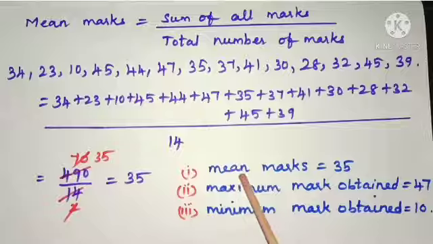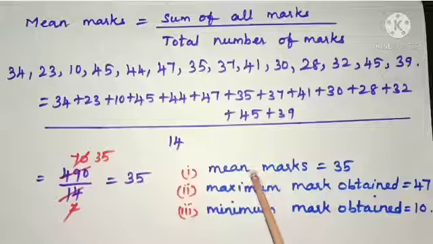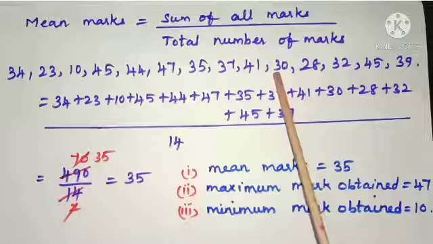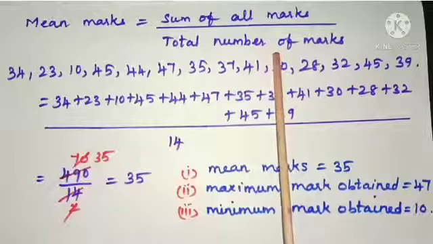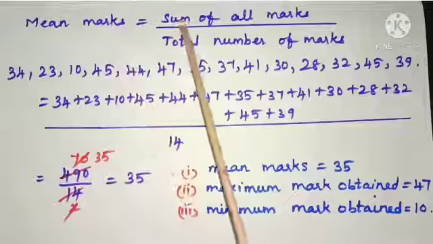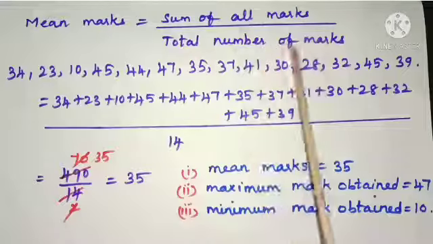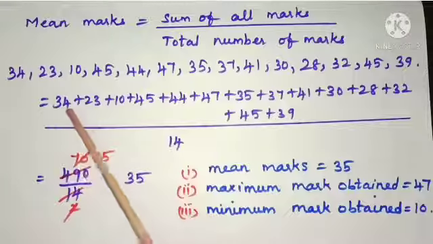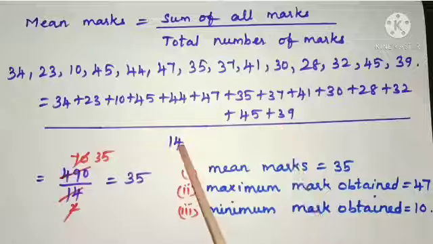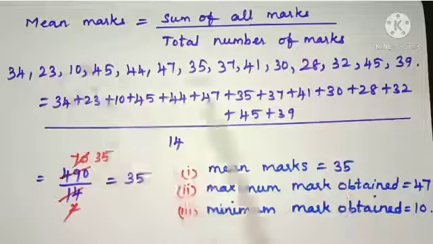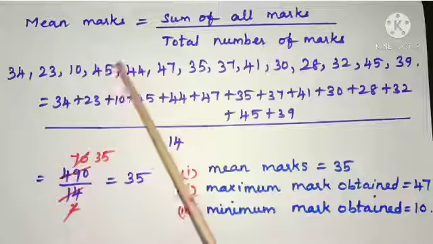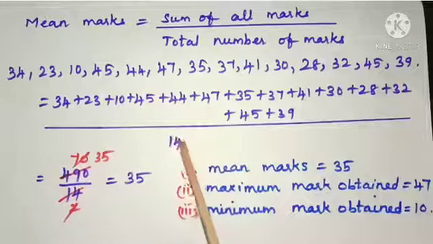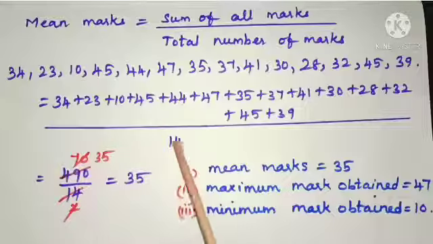obtained. Here we know that mean marks, mean which is arithmetic mean or average, the formula is sum of all the observations divided by total number of observations. Here mean marks is equal to sum of all marks divided by total number of marks. Now as our first step, add all these observations, divided by the total number of observations. Count the marks: 1, 2, 3, 4, 5, 6, 7, 8, 9, 10, 11, 12, 13, 14.